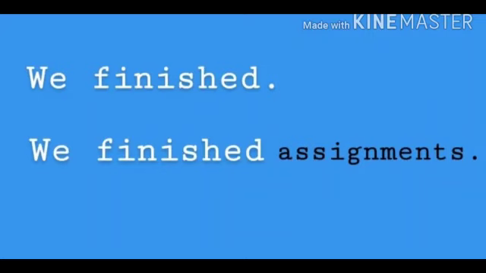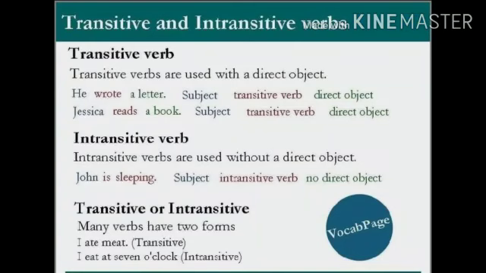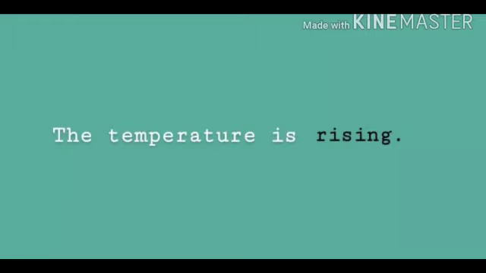Now, come to the next, that is intransitive verb. A verb that does not require an object to complete its meaning is called an intransitive verb. For example, the temperature is rising. Here, rising is an intransitive verb, as there is no need of an object to complete the meaning of the sentence.